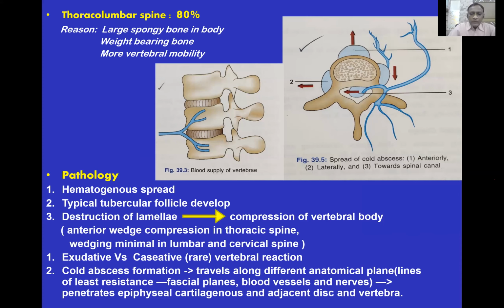So once the typical tubercle follicle develops, there is destruction of the lamina and compression of the vertebral body, giving rise to an exudative or adhesive type of reaction, and that forms the cold abscess. Now this cold abscess travels along the different anatomical planes, lines of least resistance, like fascial planes, blood vessels, and nerves.